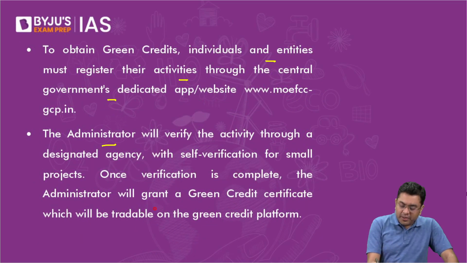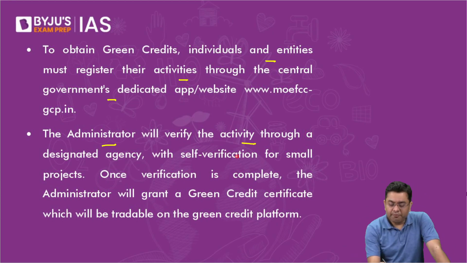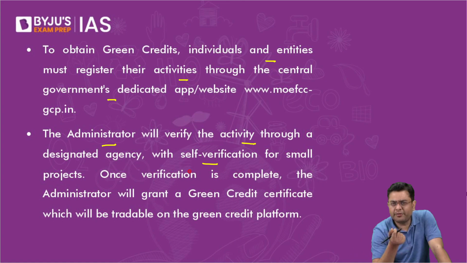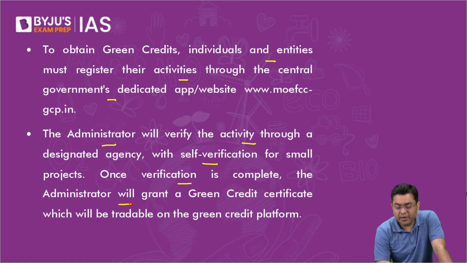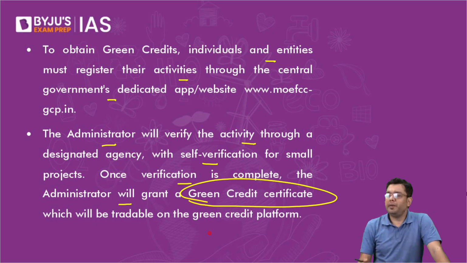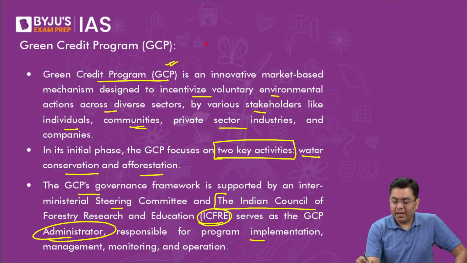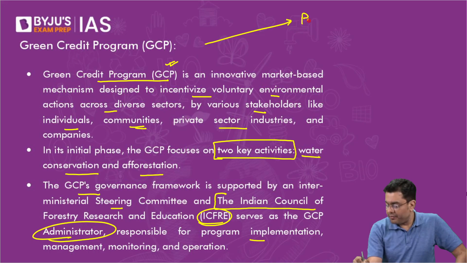The administrator will verify the activity through a designated agency that it will pick, with self-verification for very small-sized projects. Once verification is complete, the administrator will grant a green credit certificate, which will be tradable at a green credit platform. So that is basically your Green Credit Program, very relevant for your prelims.